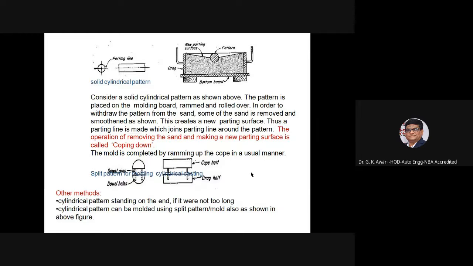In order to withdraw the pattern from the sand, some of the sand is removed and smoothed. This creates a new parting surface. Thus, a parting line is made which joins the parting line around the pattern. The operation of removing the sand and making a new parting surface is called coping down. Okay. So the mold is completed by ramming up the cope in the usual manner. Another method: a cylindrical pattern standing on its end, if it were not too long. A cylindrical pattern can be molded using a split pattern.